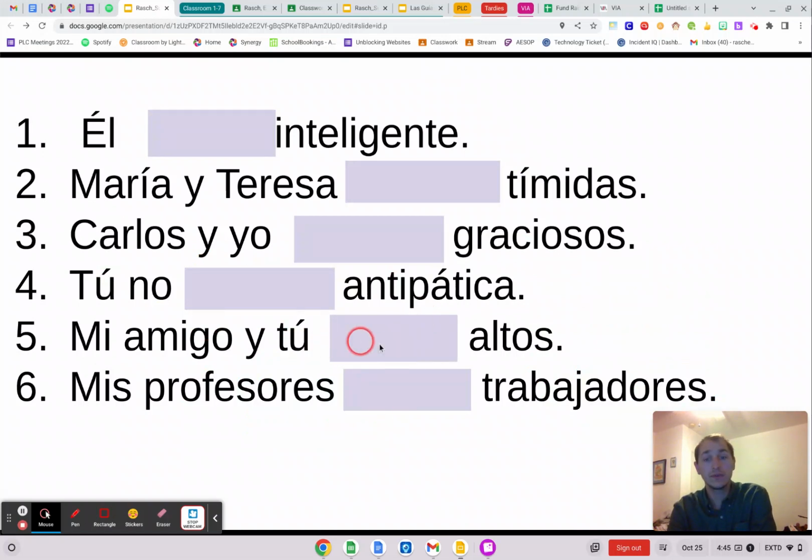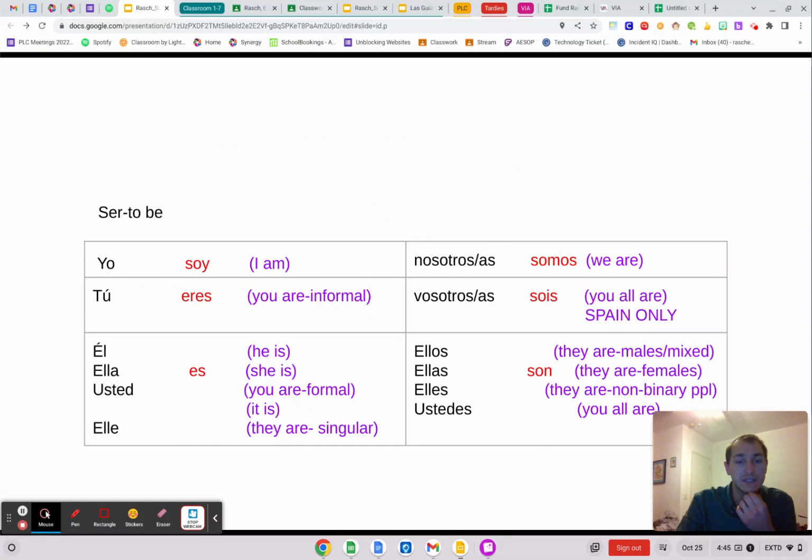Mi amigo y tú sois altos. Mis profesores. Is that one profesor or is that more than one profesor? It's more than one because it looks like it has S's on it. Mis profesores. So is it going to be on the singular side or is it going to be on the plural side? It's going to be on the plural side.